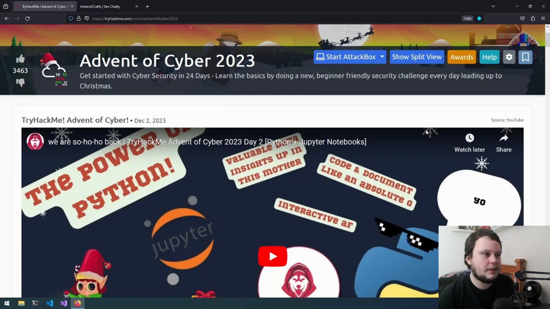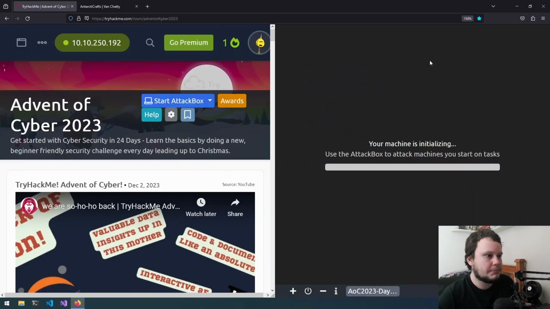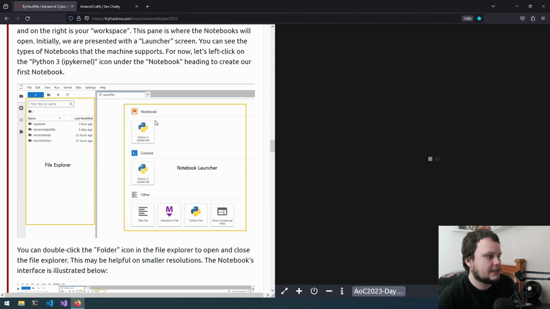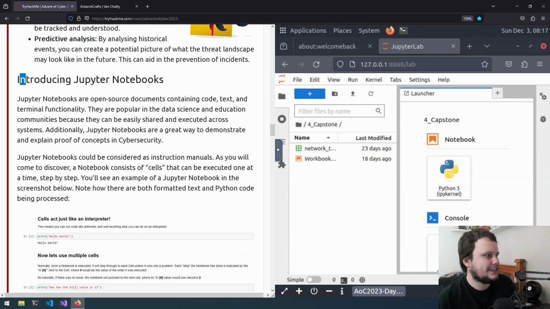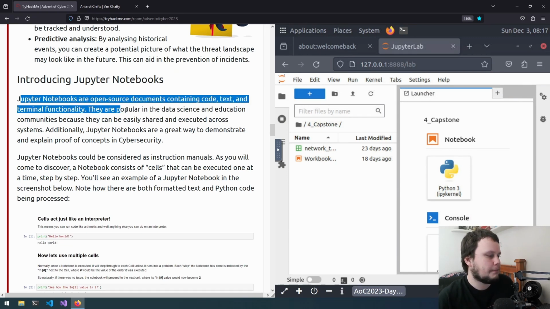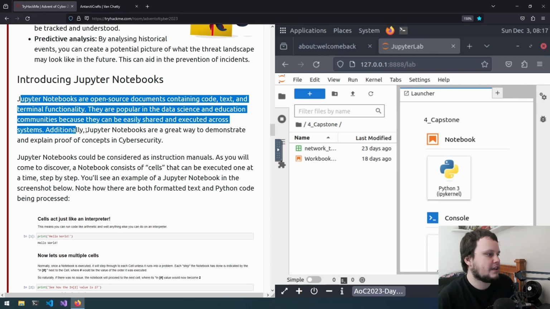So before we carry on, scroll to the very top and then do show split view. This will show this challenge's machine that we'll be using. Okay, so introducing the Jupyter Notebook. Jupyter Notebooks are open source documents containing code, text, and terminal functionality. They are popular in the data science and education communities because they can be easily shared and executed across systems. Additionally, Jupyter Notebooks are a great way to demonstrate and explain proof of concepts in cybersecurity.